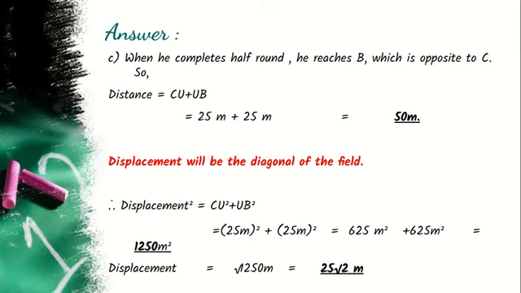How do you get this 25 root 2? Actually, 1250 is 625 into 2. So you get root of 625 into root of 2, and root of 625 is 25. So 25 into root 2. Here you can find out the value of root 2 and multiply it with 25 and write the answer, or you can also mention it as 25 root 2 meter.